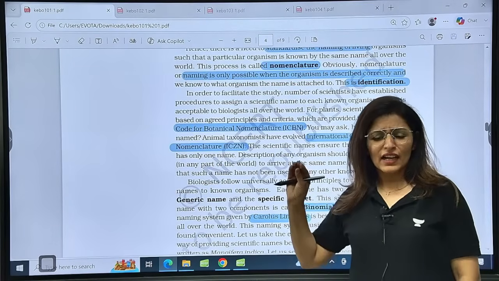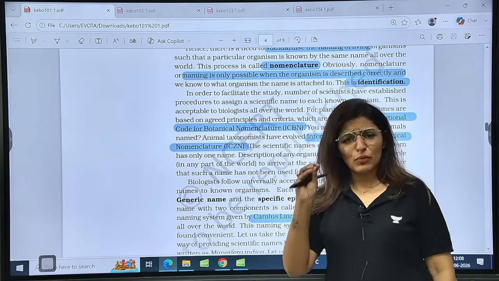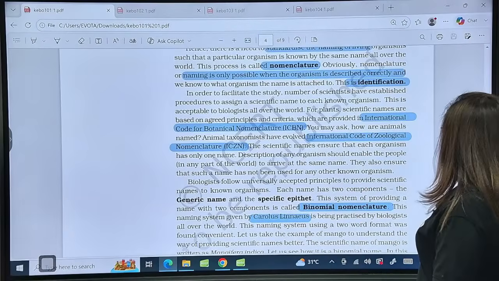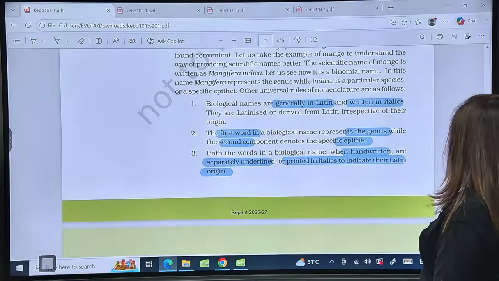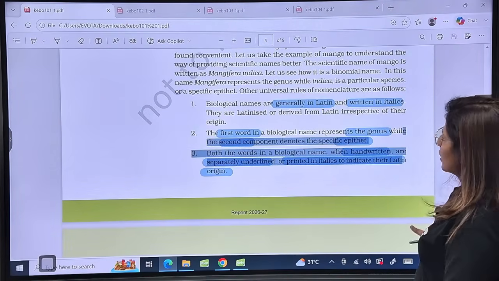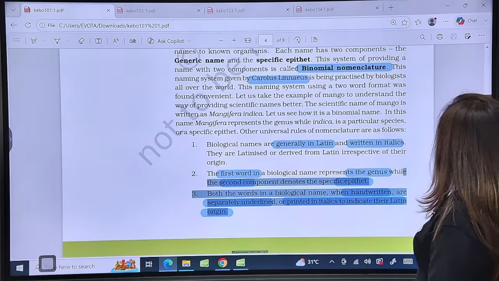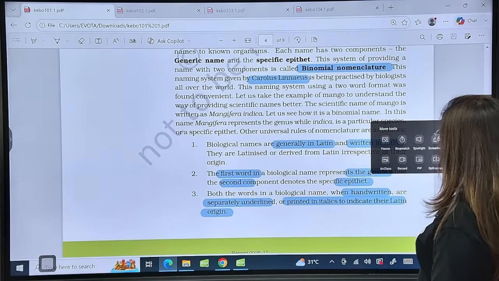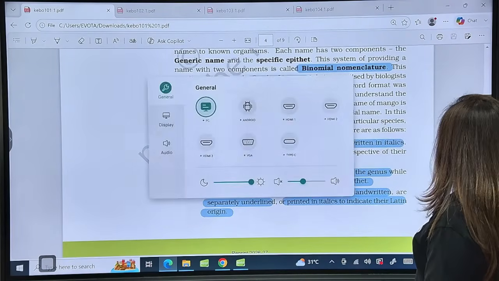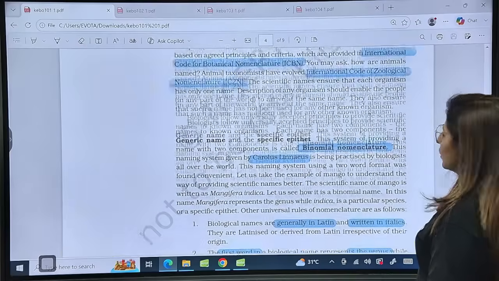I'm only underlining, I have already underlined very important things from this chapter because we need time. All right. I hate this part. All right, guys.